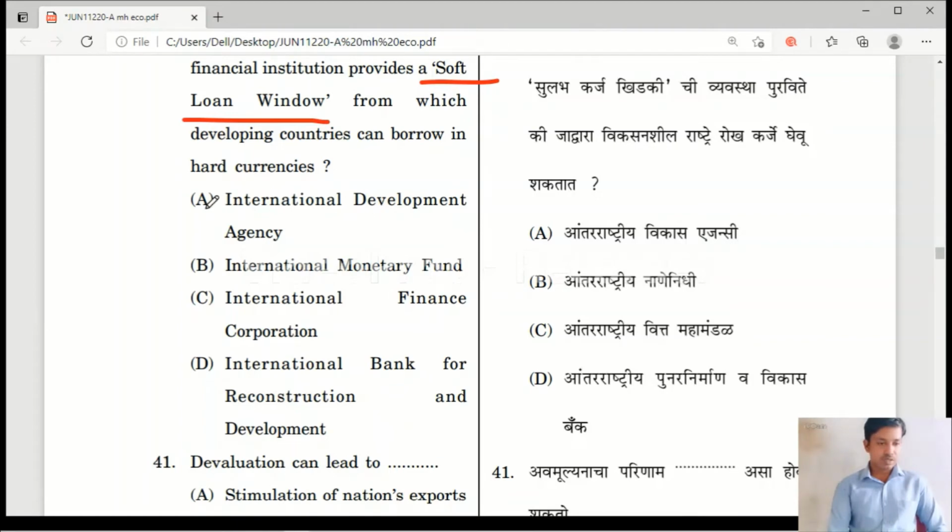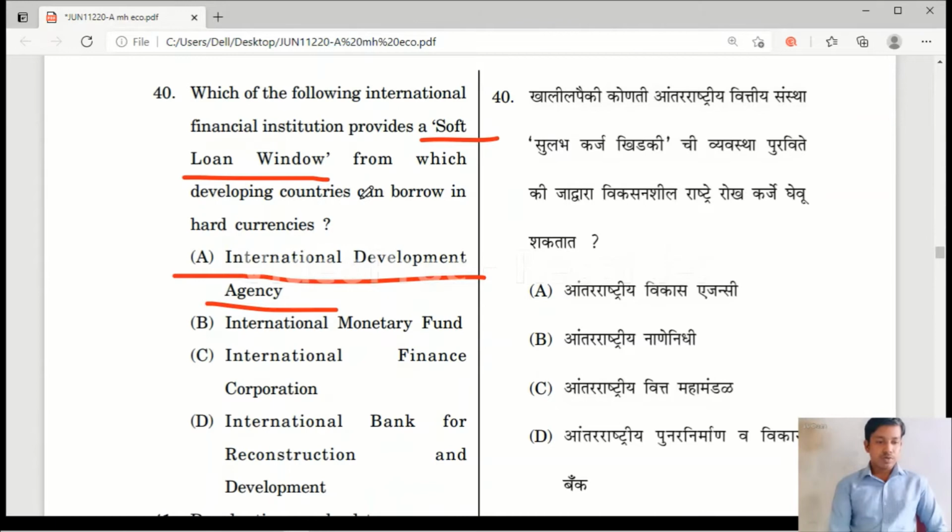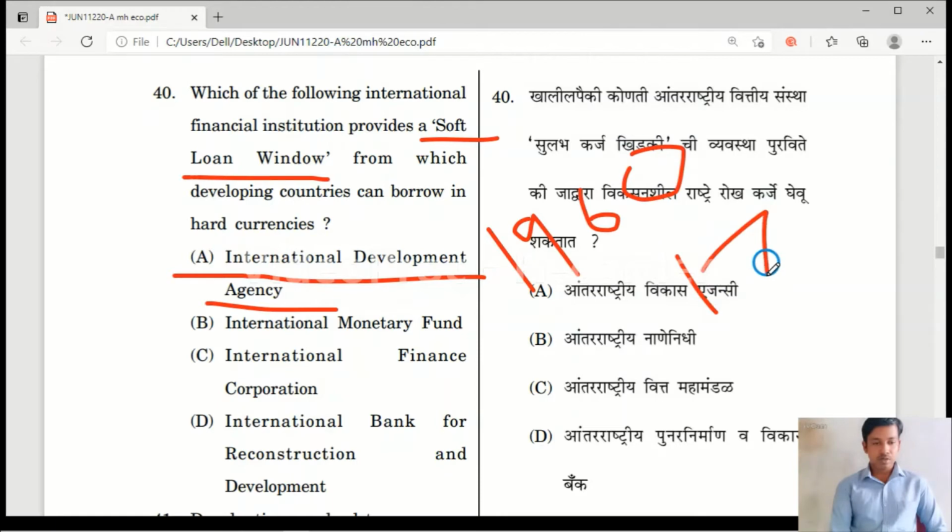Here the right answer is option A, International Development Agency. It provides the soft loan window. It was founded in the year 1960. Please remember, IDA was founded in 1960, and there are 173 member countries in the International Development Agency. The headquarters is in Washington DC.